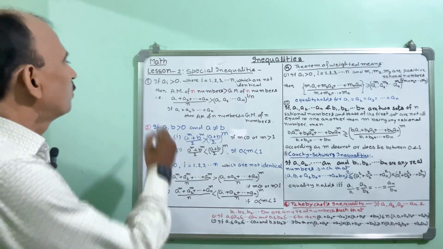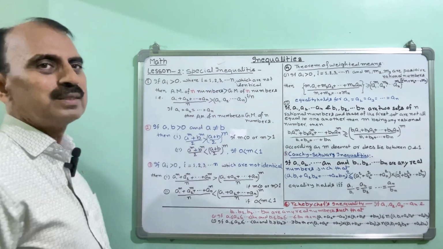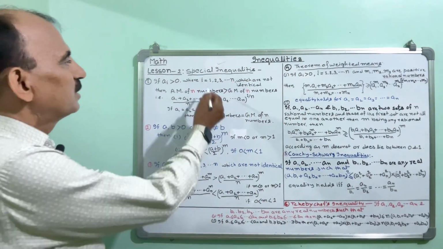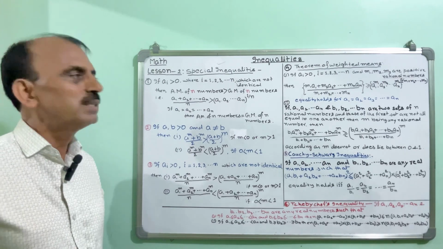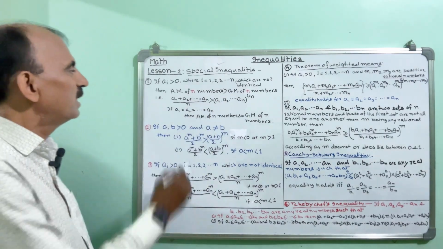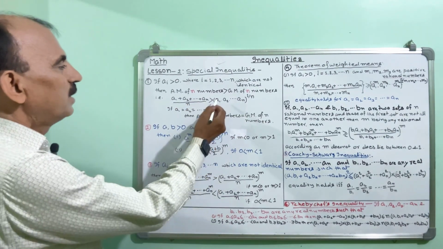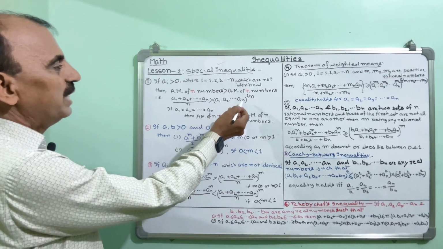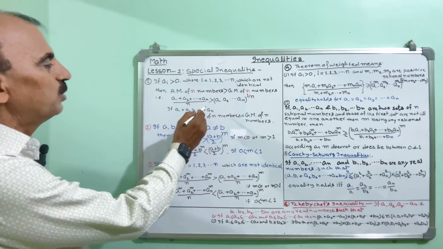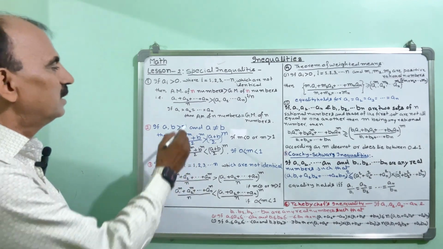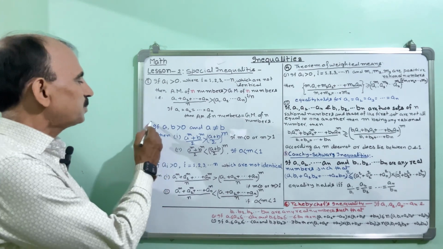फर्स्ट लेसन में मैंने आपको इनइक्वालिटीज के बेसिक कॉन्सेप्ट के बारे में बताया था। तो देखें, स्पेशल इनइक्वालिटीज से रिलेटेड कौन कौन से फार्मूलाज हैं। तो फर्स्ट वन है, if ai is greater than 0 where i is 1, 2, 3 and so on up to n which are not identical, मतलब ये सभी identical नहीं हैं, then arithmetic mean of n numbers will be greater than geometric mean of n numbers। कहने का मतलब है कि (a1 plus a2 plus so on plus an) divided by n will be greater than (a1 into a2 into so on up to into an) to the power 1 by n। If a1 is equal to a2 is equal to and so on up to is equal to an, then arithmetic mean of n numbers will be equal to geometric mean of n numbers।